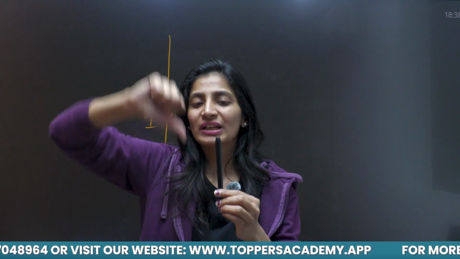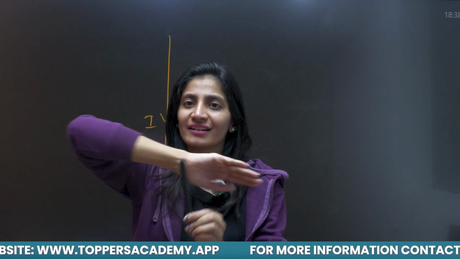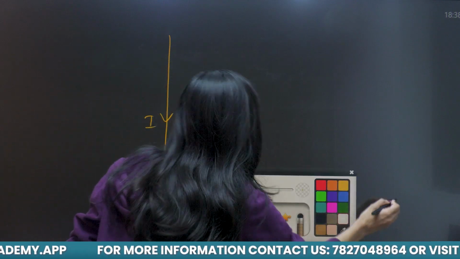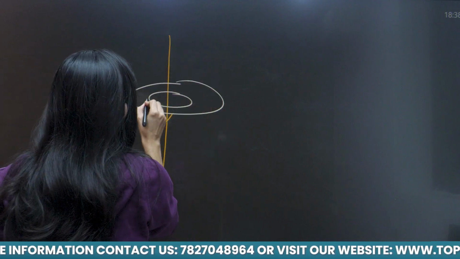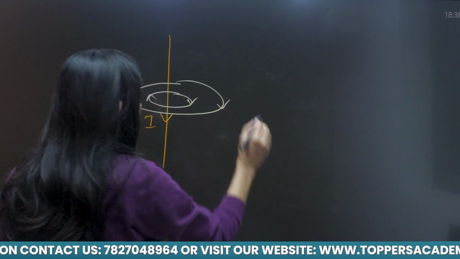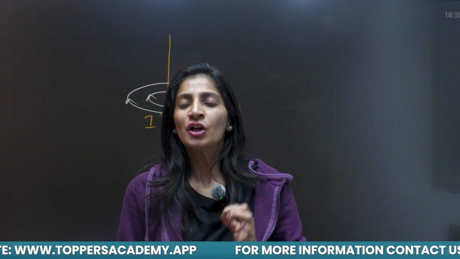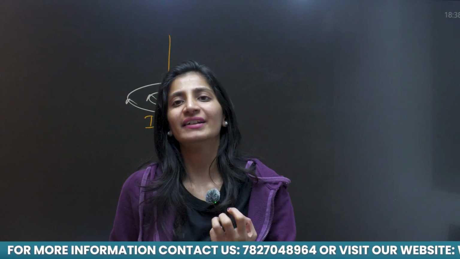They are in clockwise sense. If the current is flowing in the downward direction, magnetic field around this wire are forming concentric circles and in the clockwise sense. So I can tell that magnetic field lines are like this, in clockwise sense, like this. So there are magnetic field lines which are present around that wire in circular shape. If you want to find out the magnetic field at a particular point, you have to draw tangents on the circle. If I want to find out the direction at any point on the circle, I have to draw a tangent at that point.